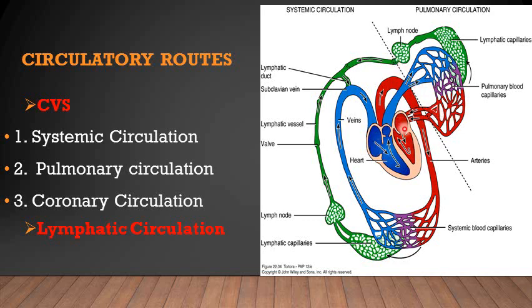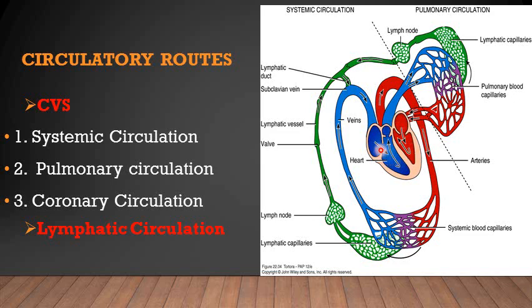Then the circulation which supplies the whole of the heart, having its arterial supply and then venous supply in the heart through its coronary blood vessels, that is known as coronary circulation. It carries the deoxygenated blood away from the heart and transports the oxygenated blood through the coronary vessels to all parts of the heart. This circulation makes up the coronary circulation.